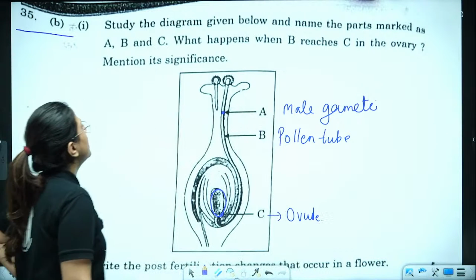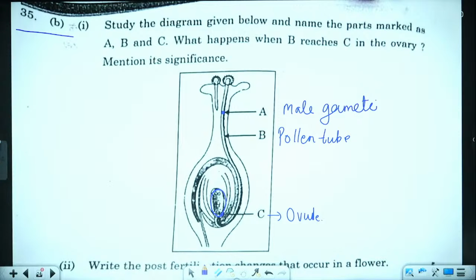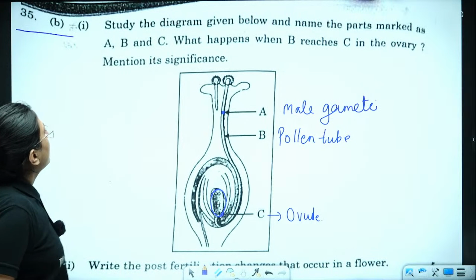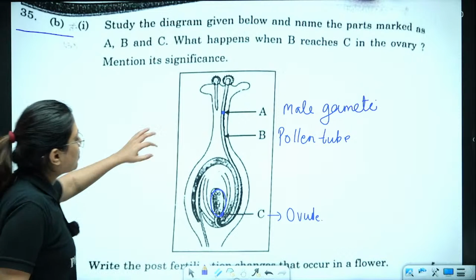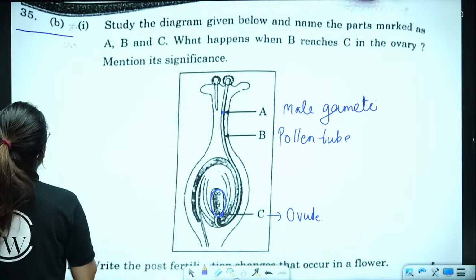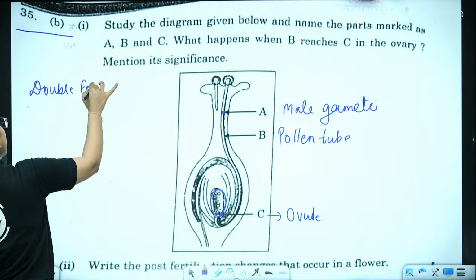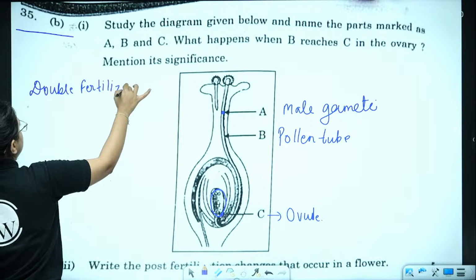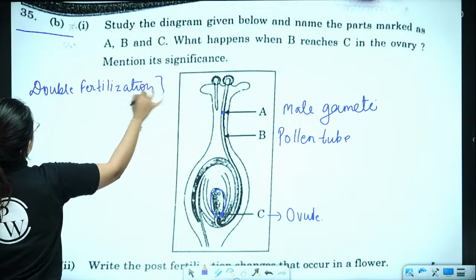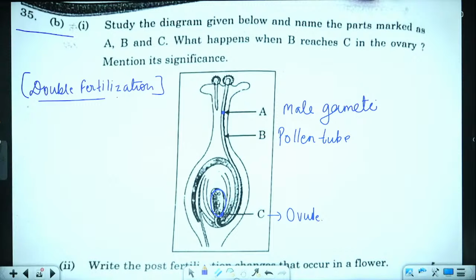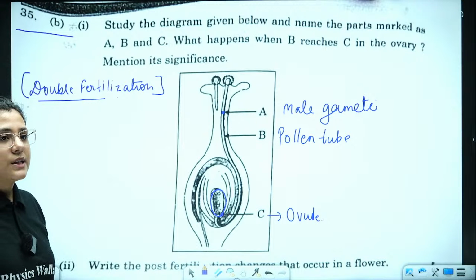You must have written, what happens when the pollen tube reaches the ovary? Mention its significance. When the pollen tube enters the ovary, double fertilization takes place, and then you have to explain what is double fertilization. Okay?